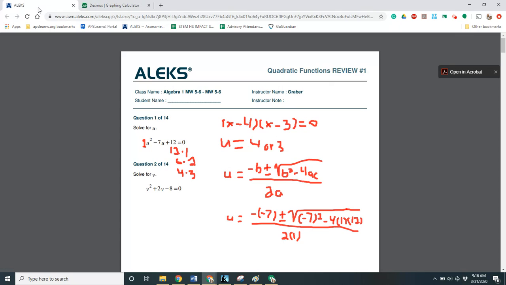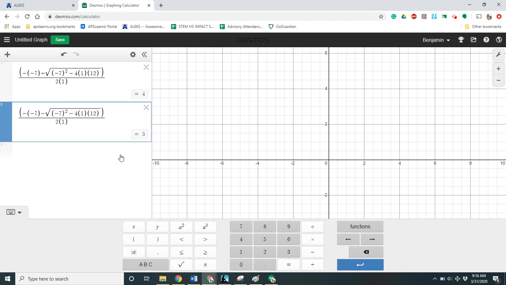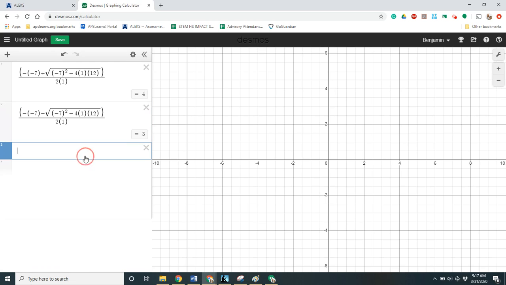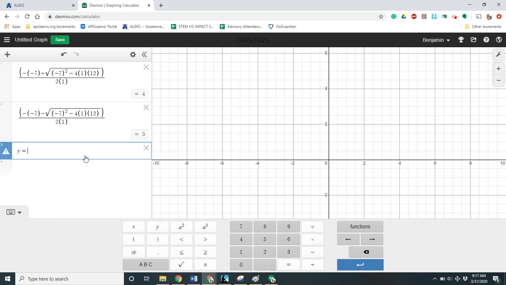The third strategy I suggest you think about using is just graphing it. So for graphing it, we need to plug both sides of the equation into the graphing calculator. So u squared minus 7u plus 12. I'm going to type in here y is equal to, I'm going to use x instead of u, x squared minus 7x plus 12.